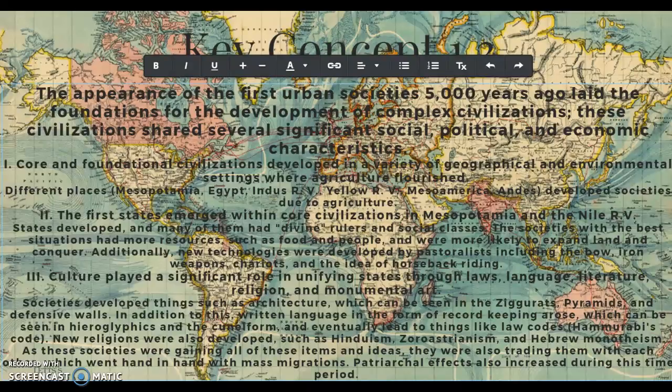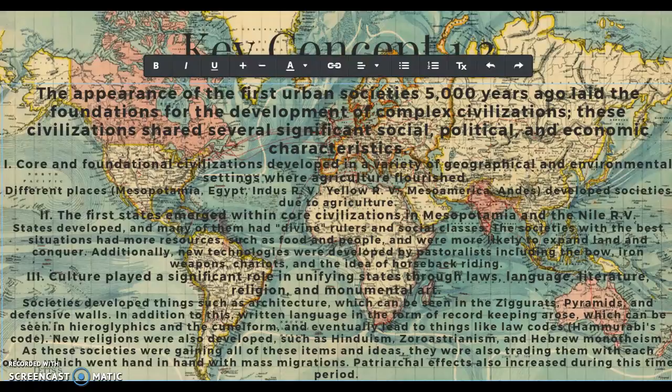Key Concept 1.3 is mostly about the first societies that occurred because of agriculture, just how they were and what they did and how they survived. So the first Roman numeral is just how the different places had different societies because of the surplus caused by agriculture. Second Roman numeral is about the different states and their rulers.